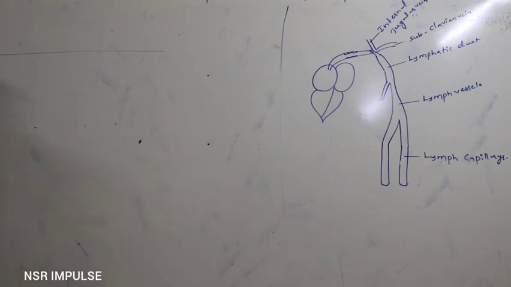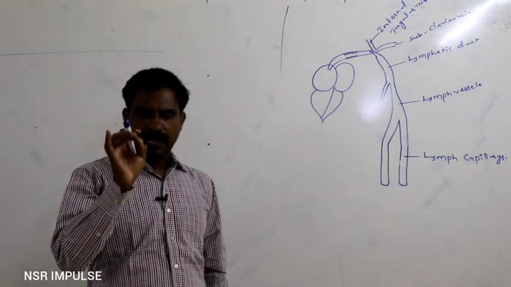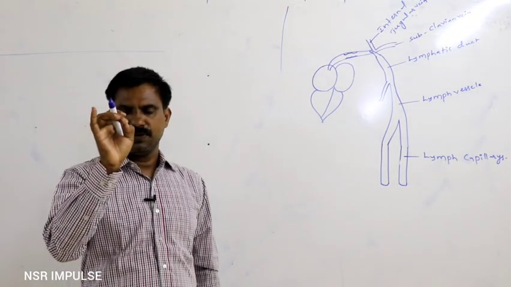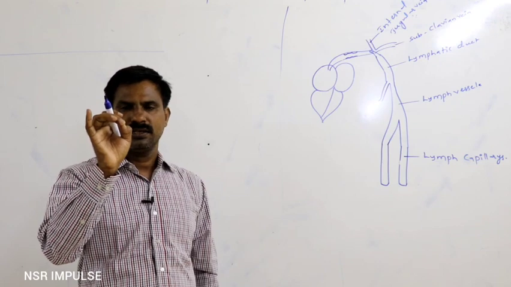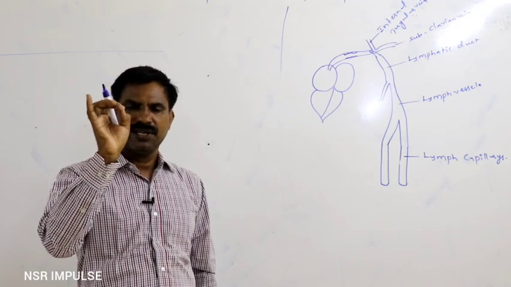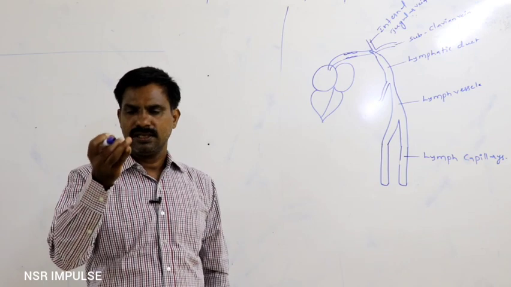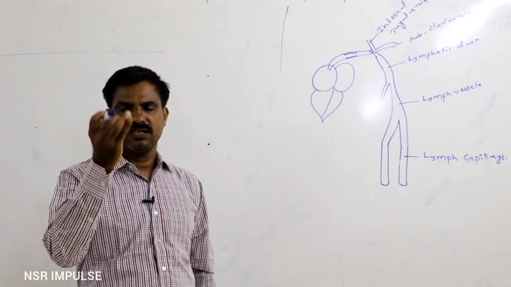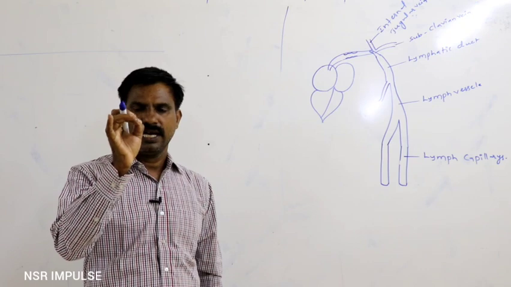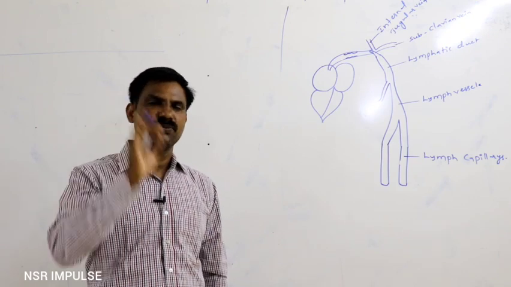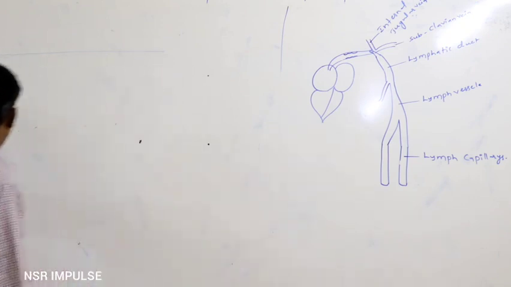Certain types of drugs get absorbed, for example aspirin. Aspirin is easily absorbed into the blood through the mucosa of the oral cavity or on the ventral surface of the tongue. This kind of aspirin tablet is easily absorbed into the blood. So in the mouth, certain types of drugs get absorbed.